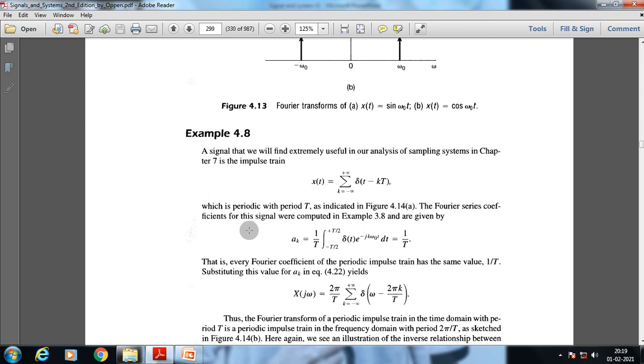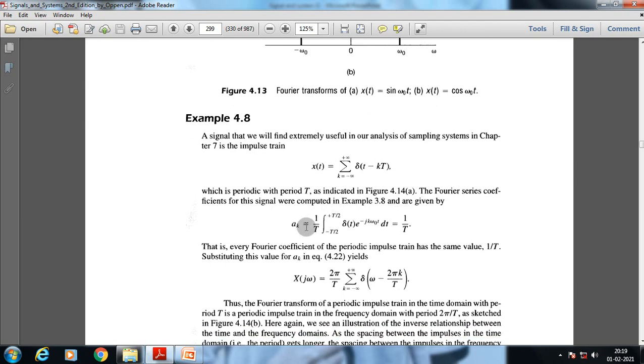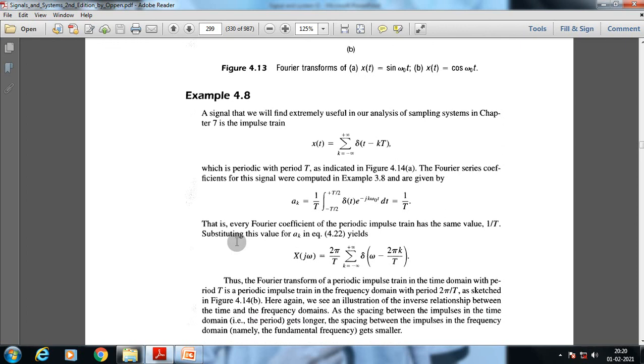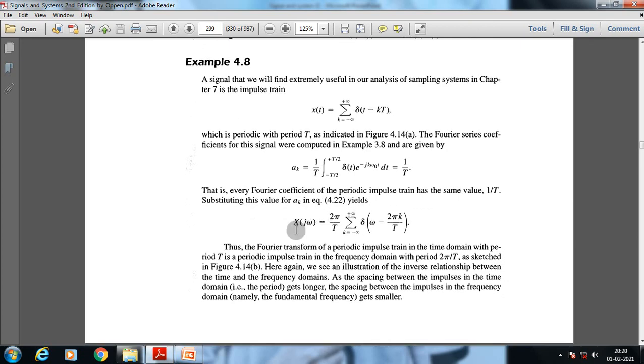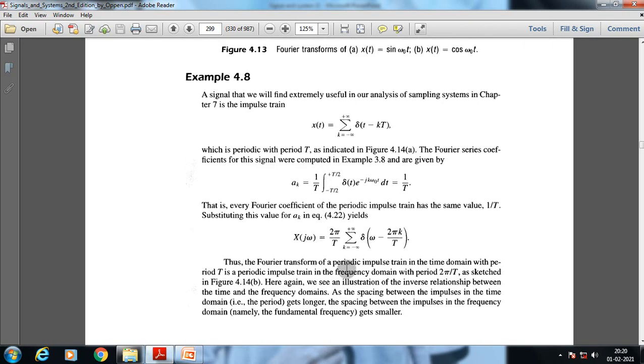The Fourier series coefficients for this signal were computed earlier and are given by a suffix k equal to 1 by T times the integral from minus T by 2 to plus T by 2 of delta t e to the minus j k omega 0 t dt, which equals 1 by T. For every Fourier coefficient, the periodic impulse train has the same value 1 by T. Substituting this value for a suffix k in the equation yields this value. Thus, the Fourier transform of a periodic impulse train in the time domain with period T is a periodic impulse train in the frequency domain with period 2 pi by T, as sketched in the figure.